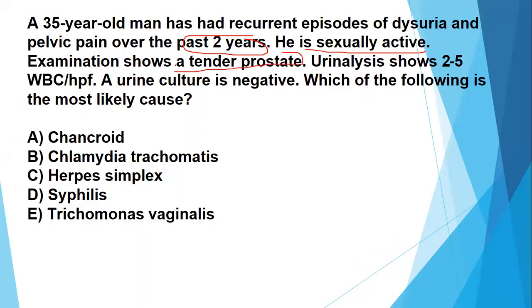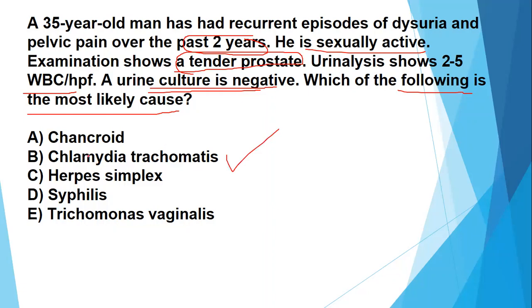This is very specific for prostatitis, and urine analysis shows 2 to 5 WBCs, which is normal. This is non-significant, and urine culture is negative. Culture is negative. Which of the following is the most likely cause? So at this time, think of a likely answer and give the answer. So the answer is chlamydia trachomatis. Option B is the correct answer.